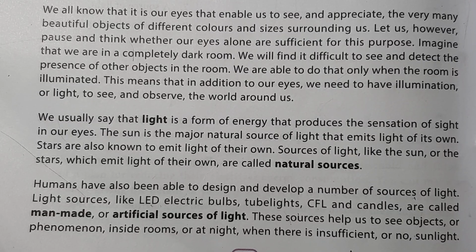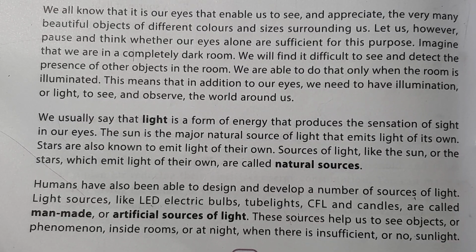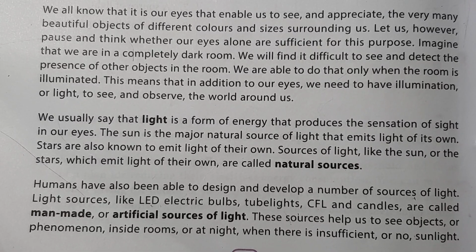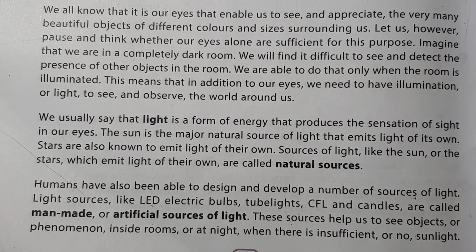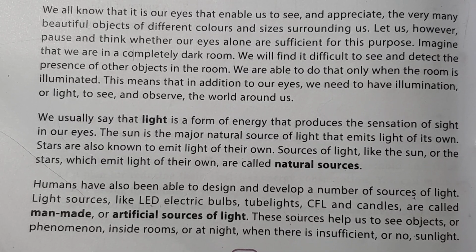When there is insufficient or no sunlight, then we are able to see things around us with these artificial man-made sources of light. So we can see things with the help of natural sources like the sun, and with artificial sources like bulbs, tube lights, and many more.